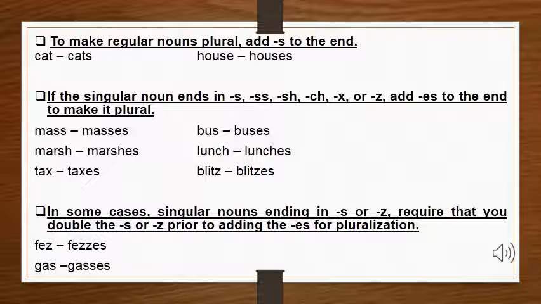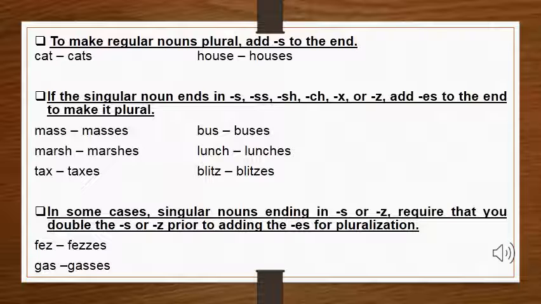It ends in double s, so we added es and made it masses. Now in the second one, there is marsh and we make it marshes. Just like that, tax, we make it taxes. And then bus, we made it buses. And lunch becomes lunches and blitz becomes blitzes.